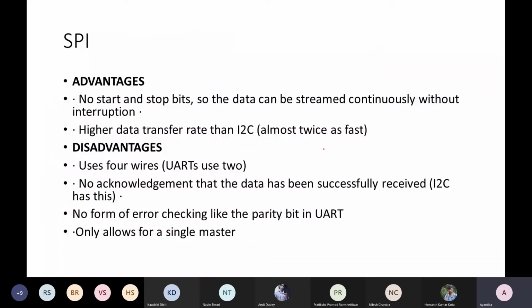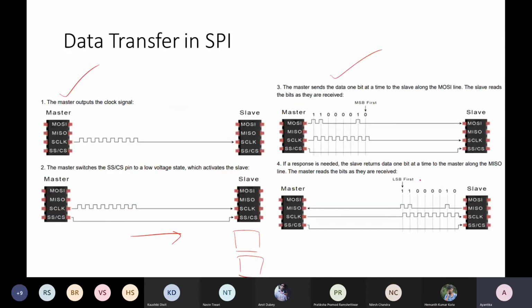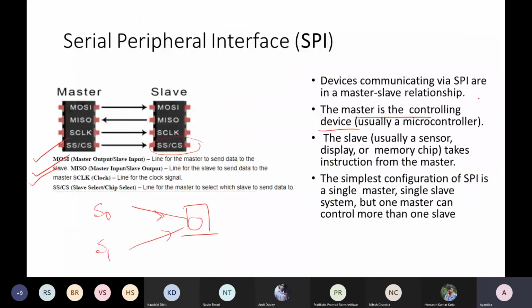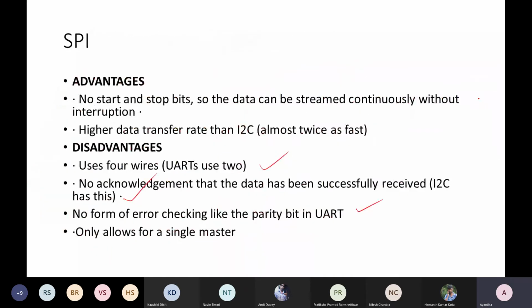Also, there is no form of error checking like we have already seen in UART. At least the parity bit was added there, but here there is no provision for this type of error checking.